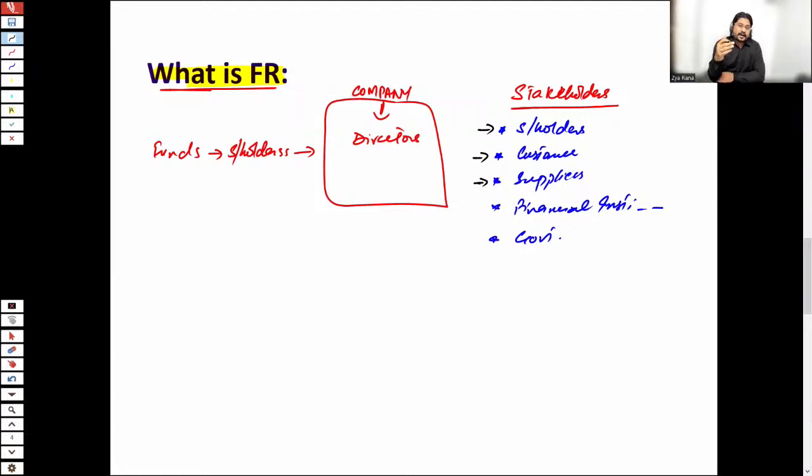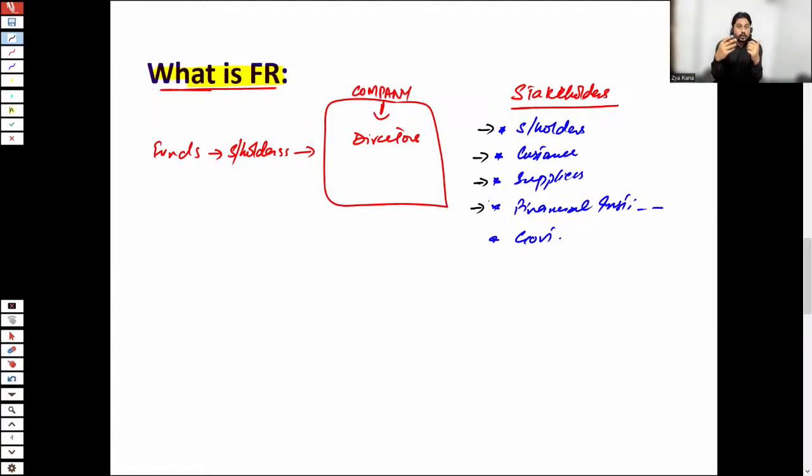Let's say you require a credit term of 3 months, but your supplier is not interested in allowing you 3 months credit time. Or your supplier says your financial performance is not good, so I'm not going to give you any materials on credit. So basically, suppliers of a business are also affected by the business activities. Ultimately, they are stakeholders of the company.